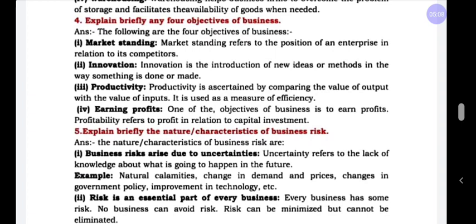Next, coming to innovation. Innovation is the introduction of new ideas and methods in the way something is done or made. That means the business should not only offer good quality products, along with that they have to focus on technology. Many countries, especially Germany, are investing more and more amounts in research and development.